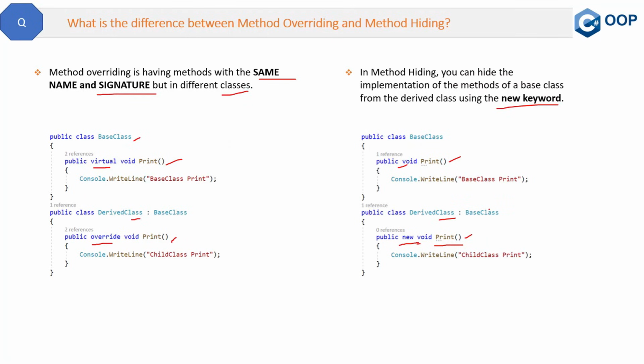This is the answer to this question. And I hope it's clear to you that in overriding, we are just overriding the methods, but in some cases, we can use the base class method also. But in method hiding, by using the new keyword, we are giving a completely new definition to the derived class method. So there is no relation with the base class method. This is the answer to this question.